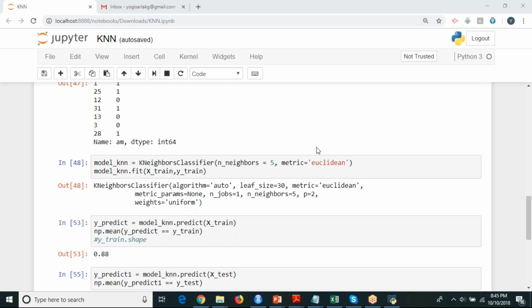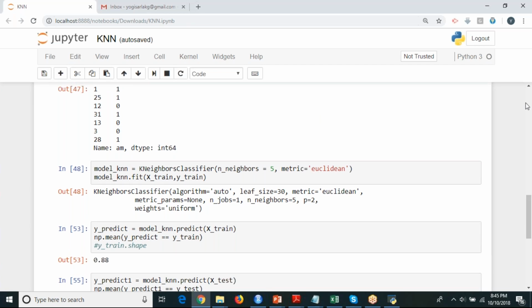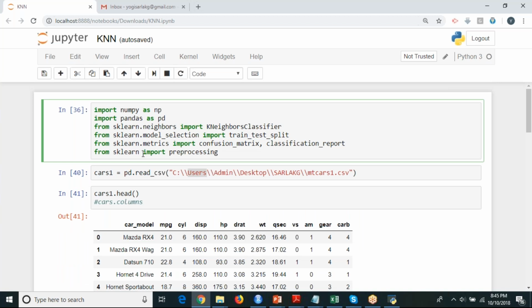Bharat is saying something. Okay, loc with any missing label will raise a key error in the function. You can use reindex as an alternative. The name preprocessing is not defined when you run the scale. Didn't you run this library called sklearn.preprocessing? Yeah, run it already. If you run that, you'll not get that error.